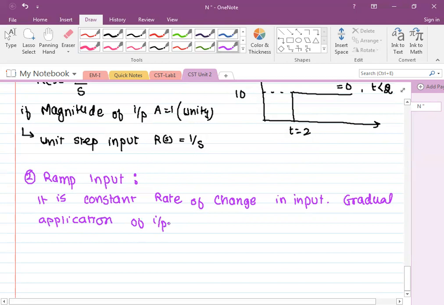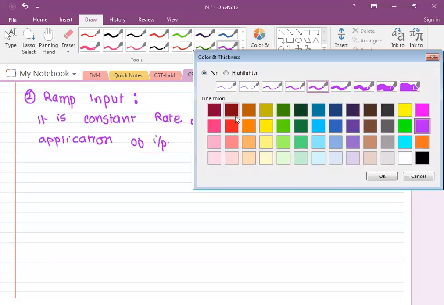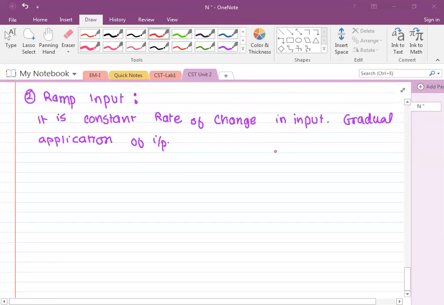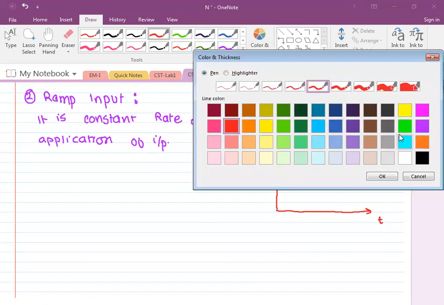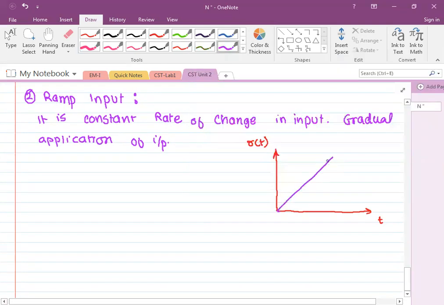If I draw the nature, this is the input nature against time t, and if the input is given in this way, the slope of this line is the magnitude of input.